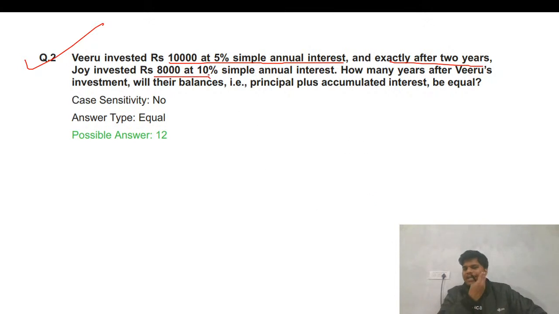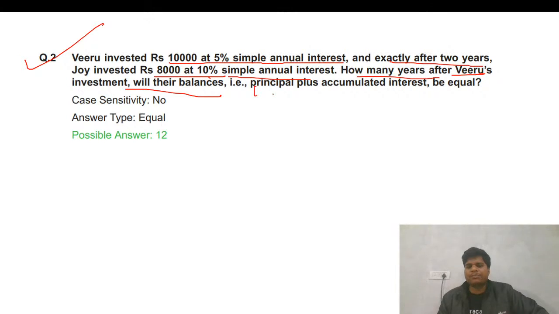Joy invested 8,000 at. Definitely it is an exam pressure. It's difficult, but in a normal situation, I think this question is simple. Because right now I can see this question is very simple, but in the exam definitely various things happen there. Okay, 8% simple interest. How many years after Zero's invested with their balances?